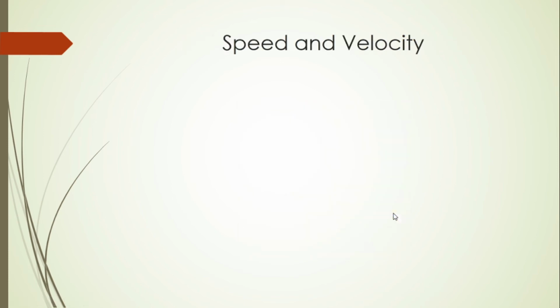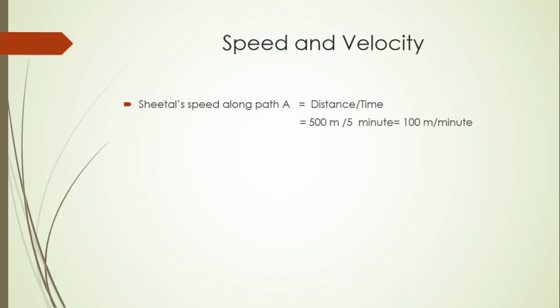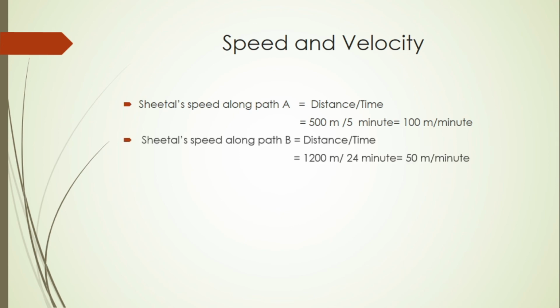Now Sheetal's speed along path A is equal to distance by time, that's the formula which we have seen just now. The distance is 500 meter and the time is 5 minutes. So 500 by 5 is 100 meter per minute. Now Sheetal's speed along path B, from Sangeeta's house to school, is once again distance by time. The distance is 1200 meter and the time is 24 minutes. So 1200 by 24 is 50 meter per minute.